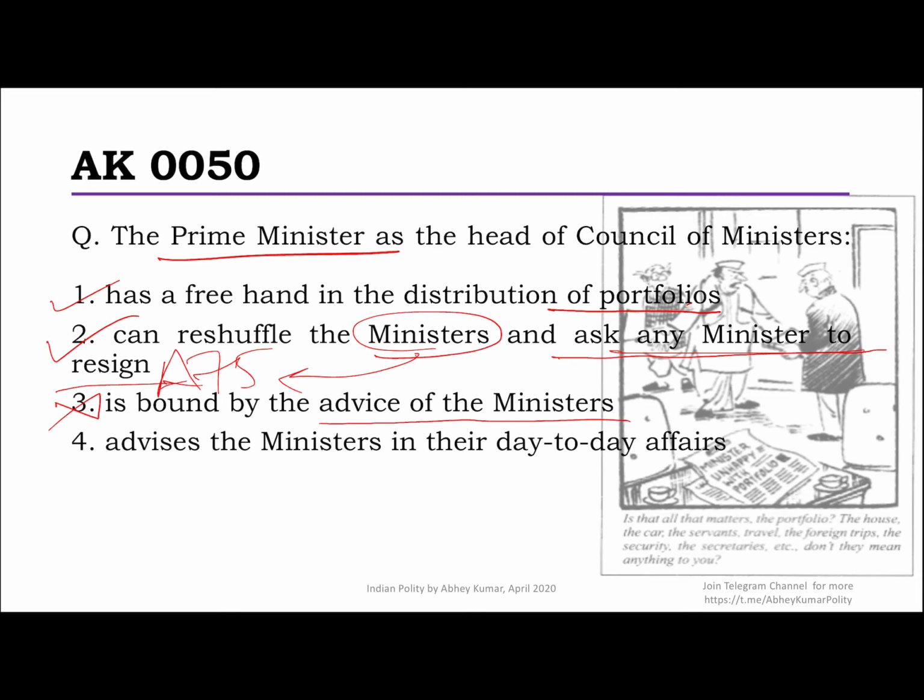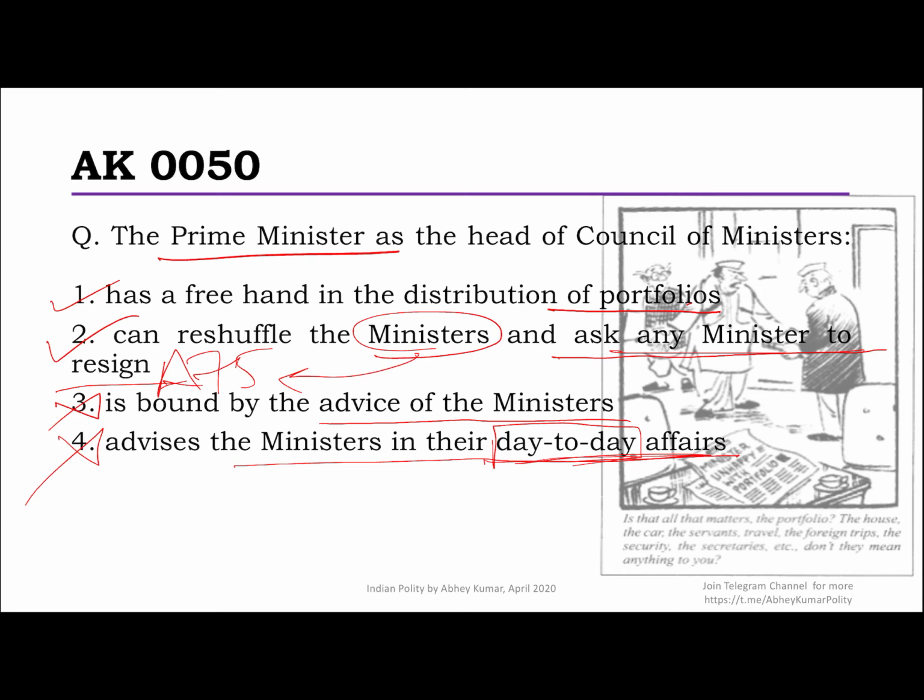Anyway, fourth point, advises the ministers in their day-to-day affairs. No, he has no business to do that. He does not have even time to do that. In fact, it's not his prerogative. Otherwise, why do you have ministers? So the words day-to-day affairs are very important, because when there are higher level issues which are not day-to-day operations, let's say management of COVID-19, a crisis like a war, or demonetization, just one minister cannot take decisions.